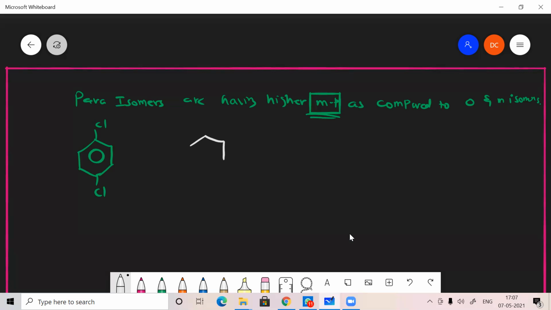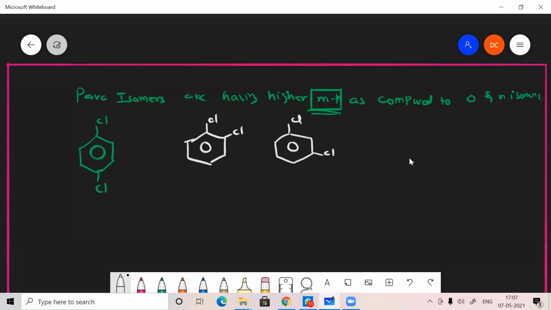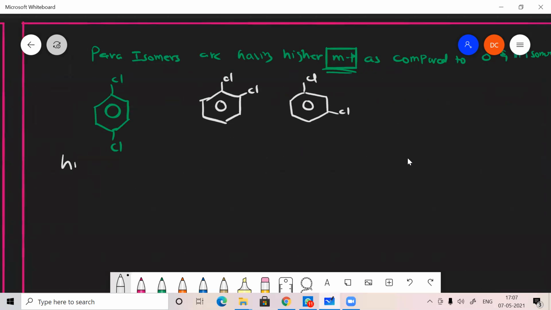And one more thing, this has higher melting point than that of its ortho isomer. Say, this is an ortho isomer, and the meta isomer we know is at the 1,3 position. So why does the para isomer have higher melting point? They said high melting point, but they are asking the reason. Para isomers have higher melting point as compared to ortho and meta isomers. What is the reason behind it? The reason is that it has a plane of symmetry.